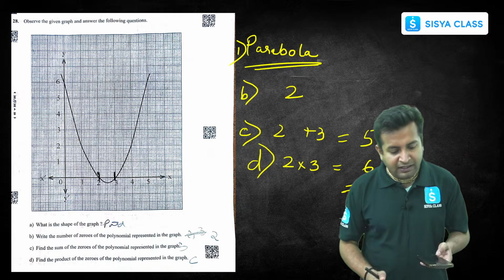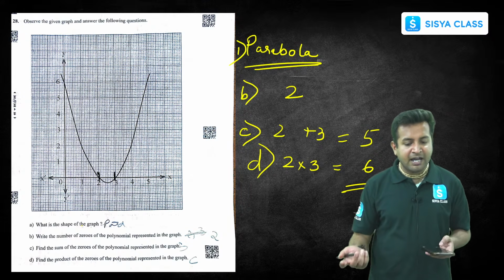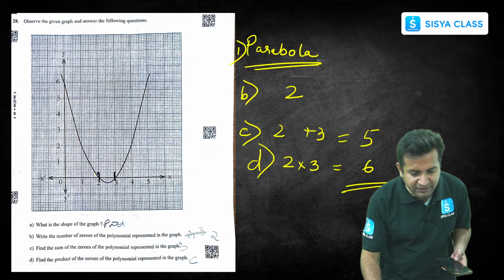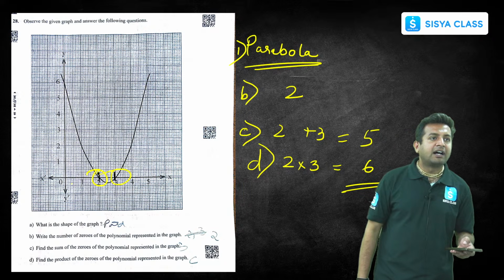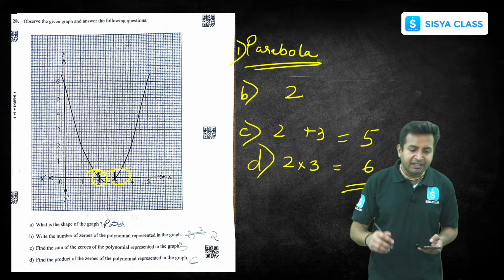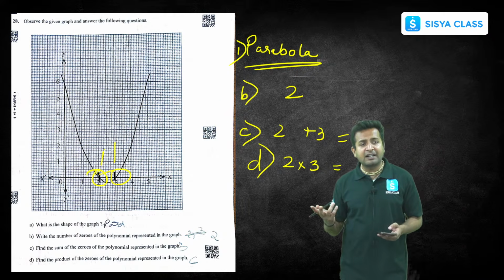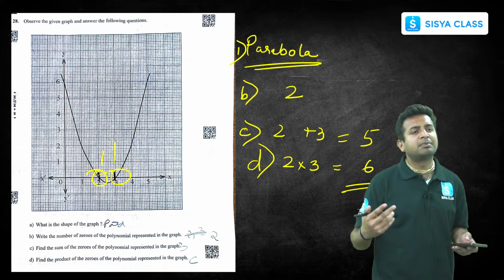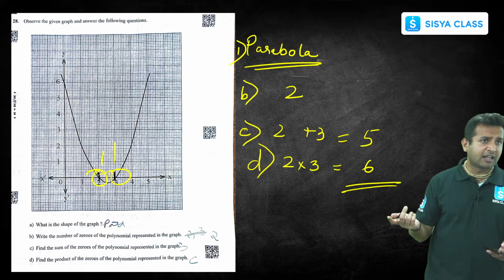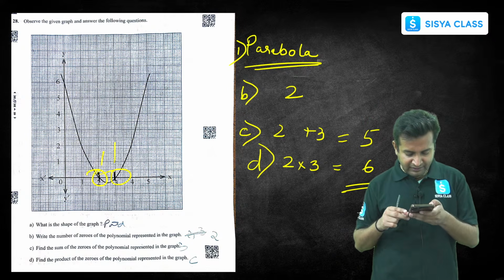Okay. So this 28, 21, 8 also easy, na? 28. See, what is the shape? Parabola. How many roots? How many zeros are there? See how many times it is cutting the x-axis, twice. What are these? 2 and 3. They are asking about the sum of the roots. Sum of the roots, 2 plus 3 is 5. Product of the roots, 2 into 3, which is 6.